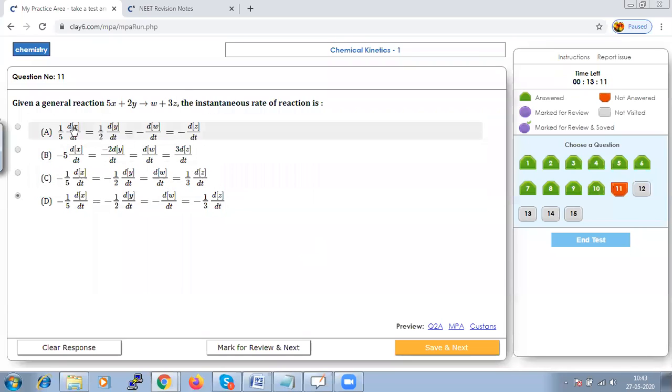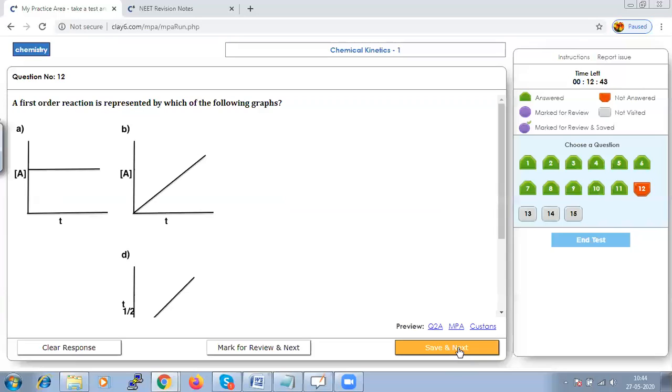So of course we can say that it is going to become minus 1 by 5 dx by dt, minus 1 by 2 dy by dt, and this is plus dw by dt equal to 1 by 3 dz by dt. So of course our option should be C. It is a very simple question. So let us save that and go to next.